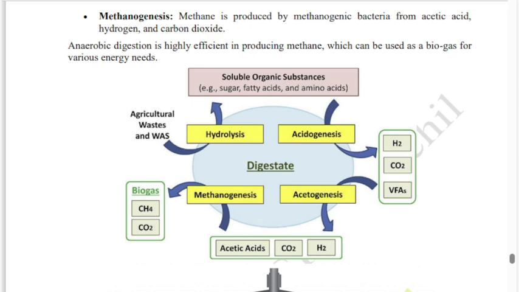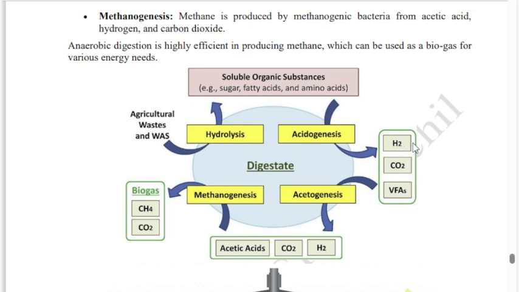So for acidogenesis, bacteria called acid producing bacteria should be present in that system. Those microorganisms convert the somewhat bigger molecules, but already in the first stage we got smaller molecules. They further convert them into even smaller volatile compounds, or into gases.